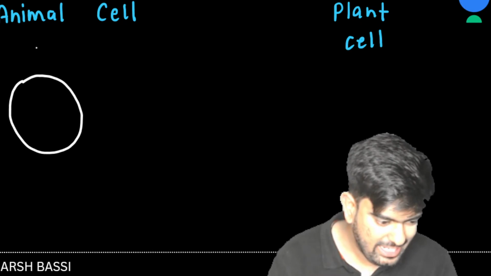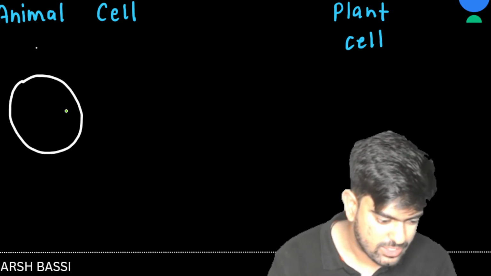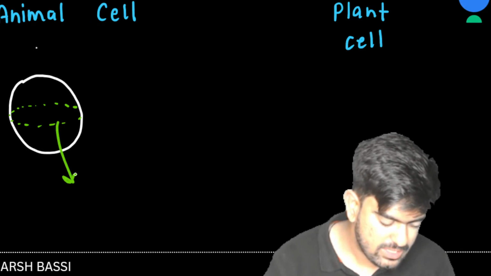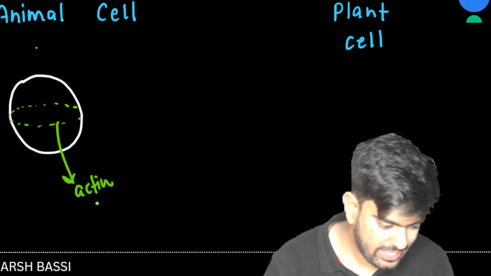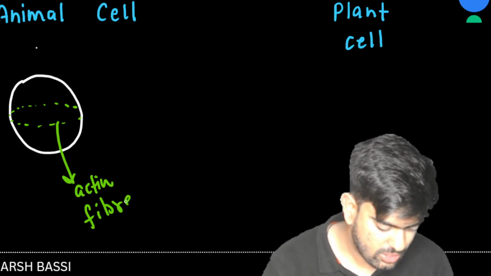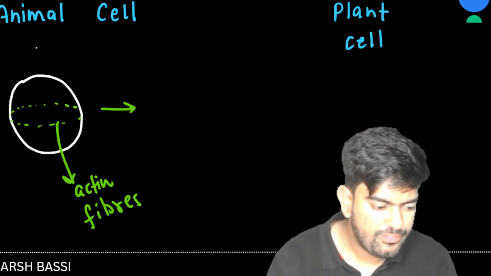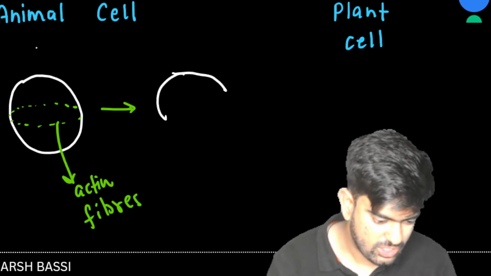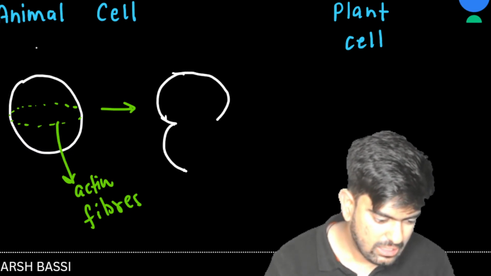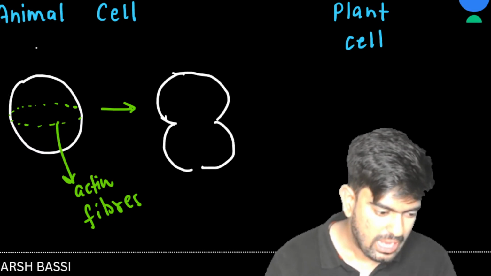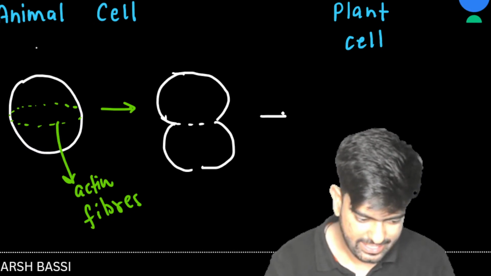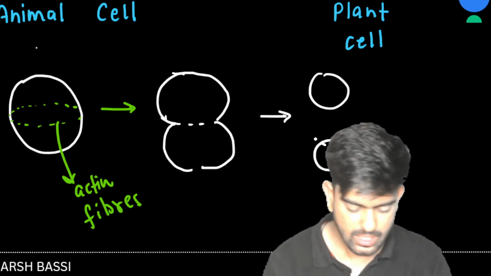Actin fibers will be arranged in the center, and then there will be furrow formation. Finally this furrow will grow and the cell is going to divide. This happens in the animal cell.